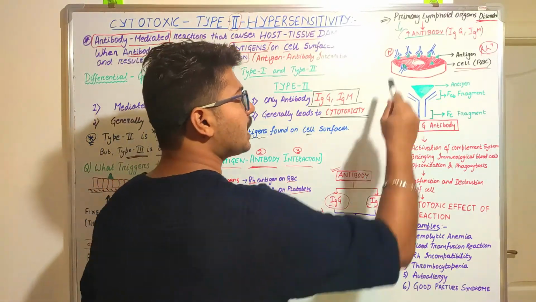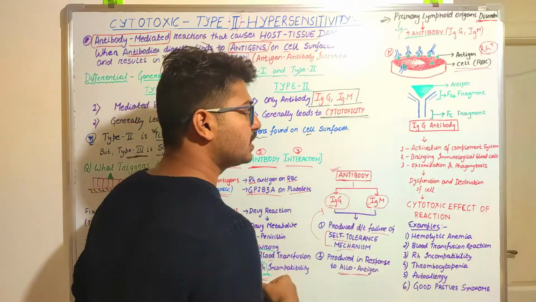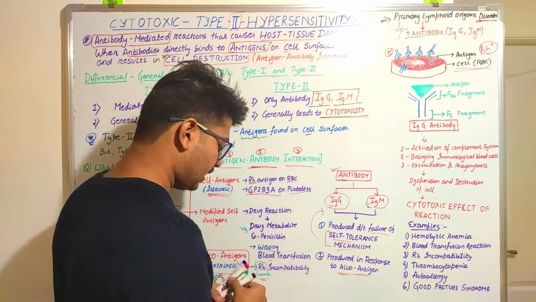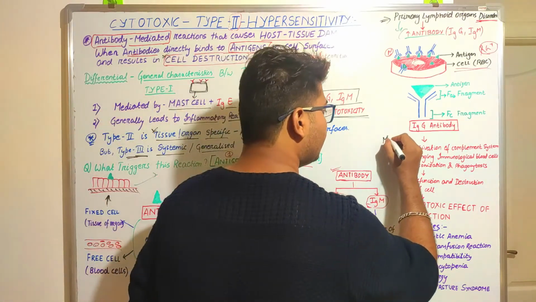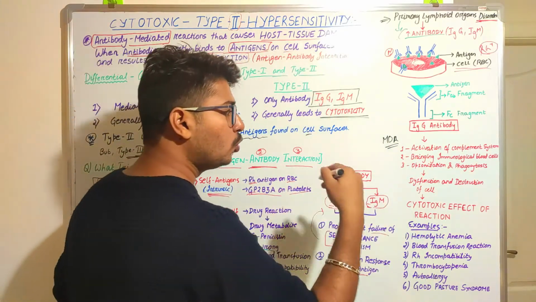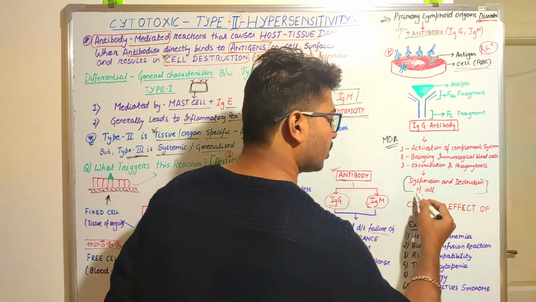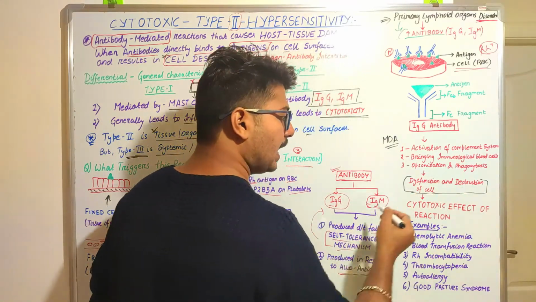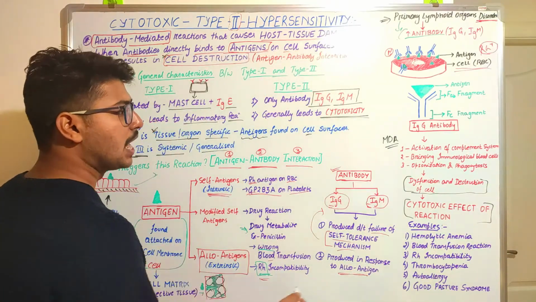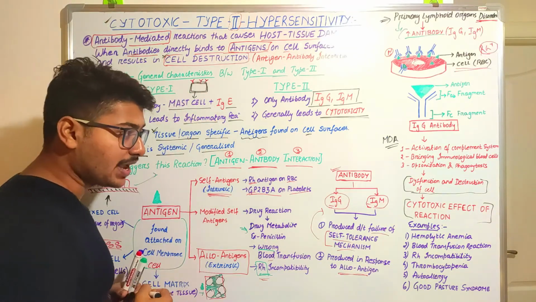This antibody will detect the antigens present over the cell surfaces, and a cascade of reactions will occur. It will lead to dysfunction and destruction of the cell, and that will finally lead to the cytotoxic effect, and finally we will get this cytotoxic type of reaction.